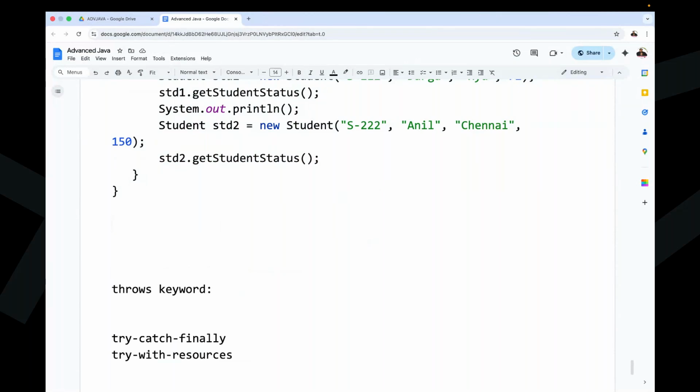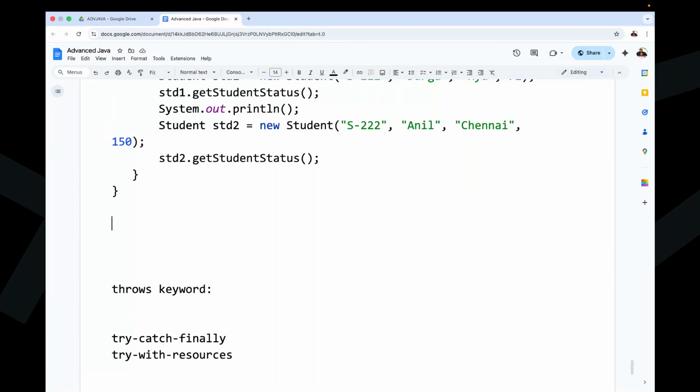In Java programming, you may get exceptions in one way, that means without having any intention, automatically you may get some exceptions. But in Java applications, we are able to get exceptions intentionally also. If you want to raise the exceptions intentionally, there we have to use the throw keyword. That's the main point I'm telling you.